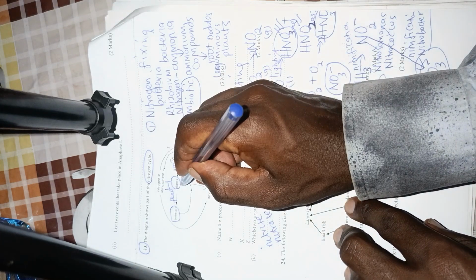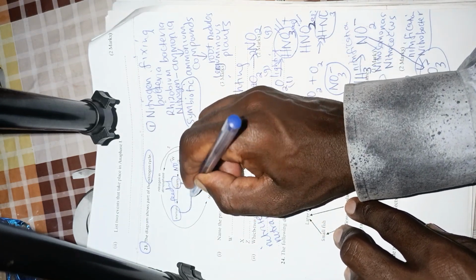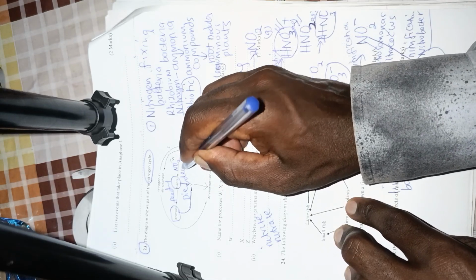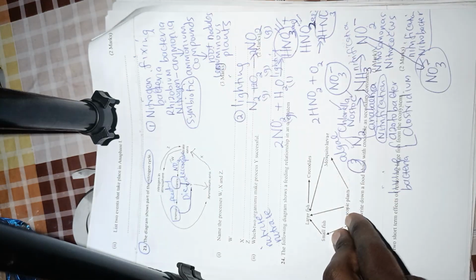At the end of the day, the plants and the animals die. And on dying, they decompose. So we can have plants and animals all dying. After dying, they decompose. Now, who does the decomposition? What is decomposition?